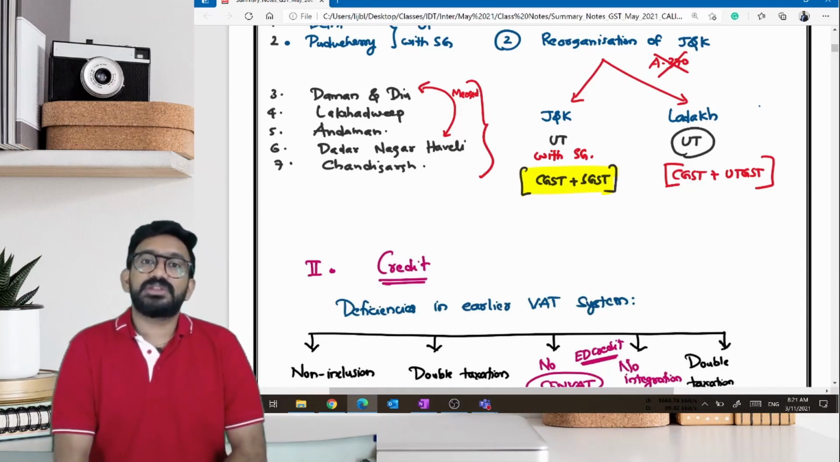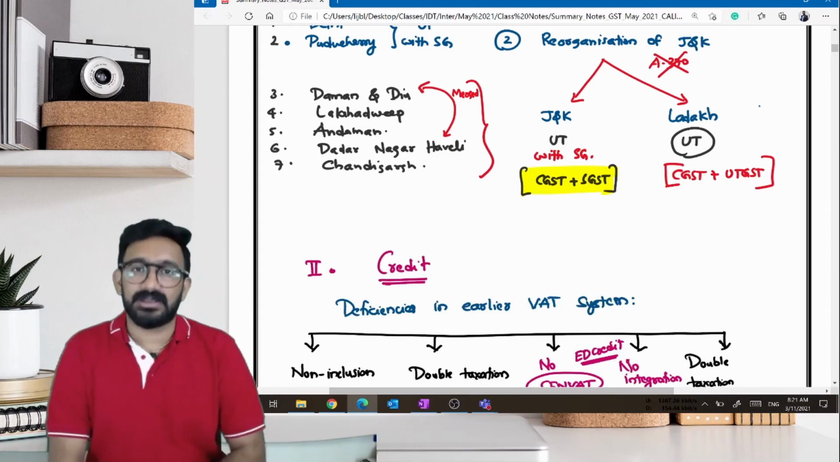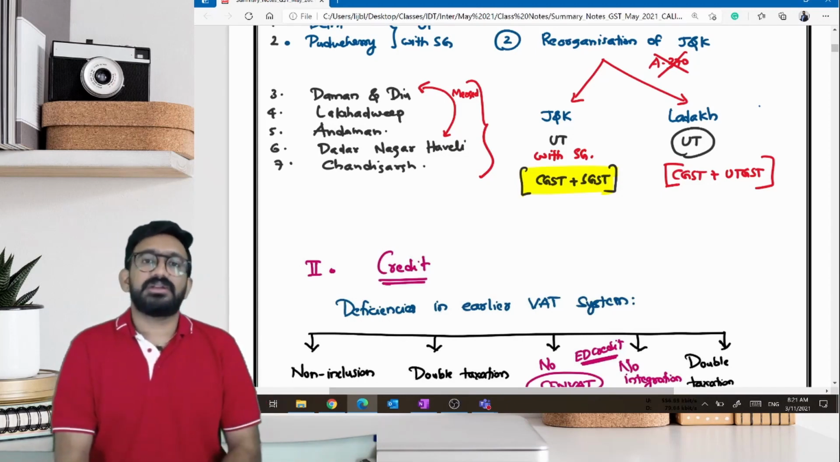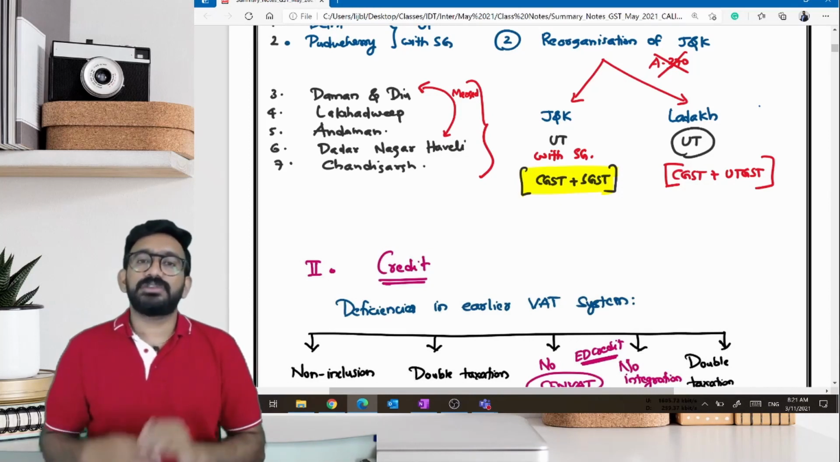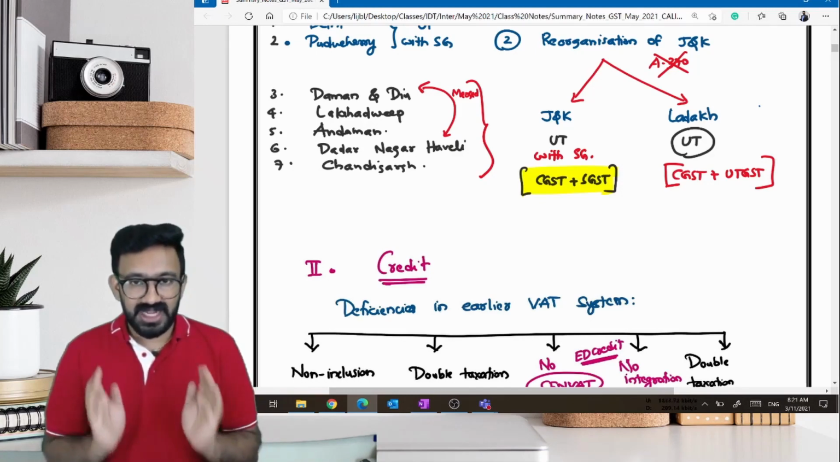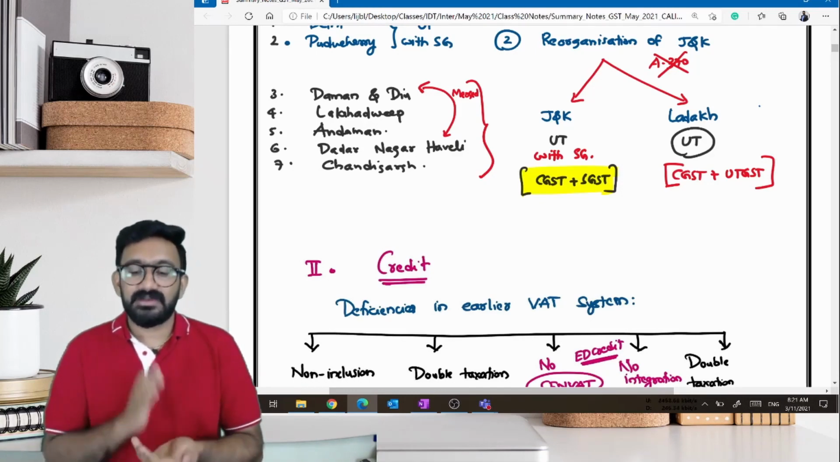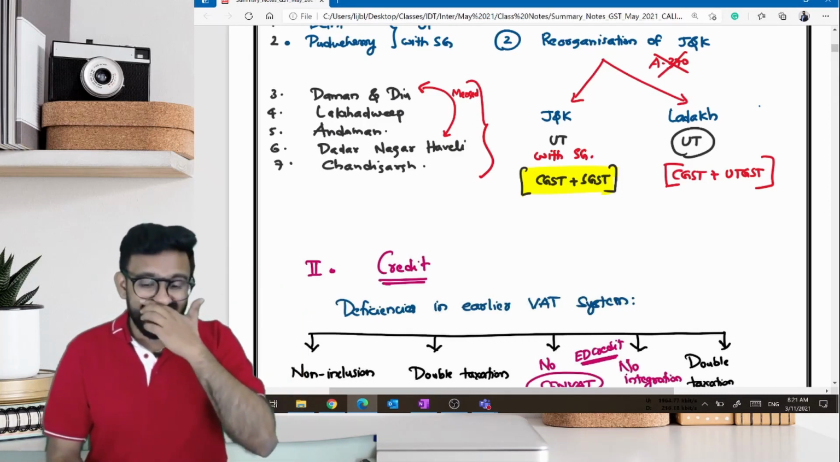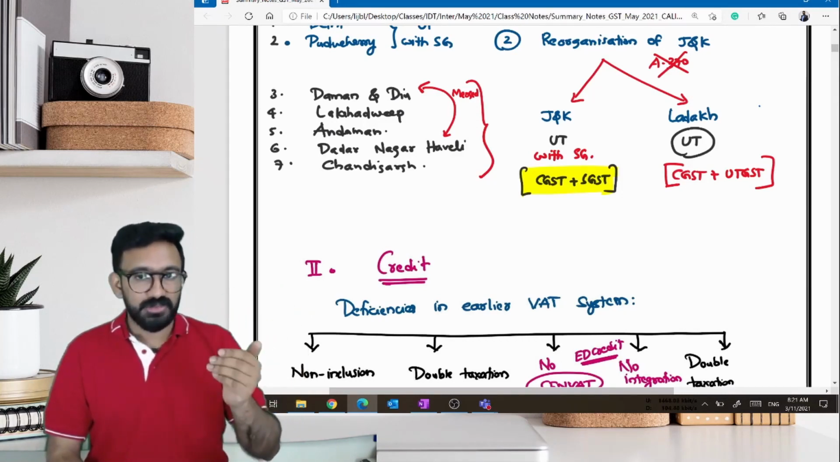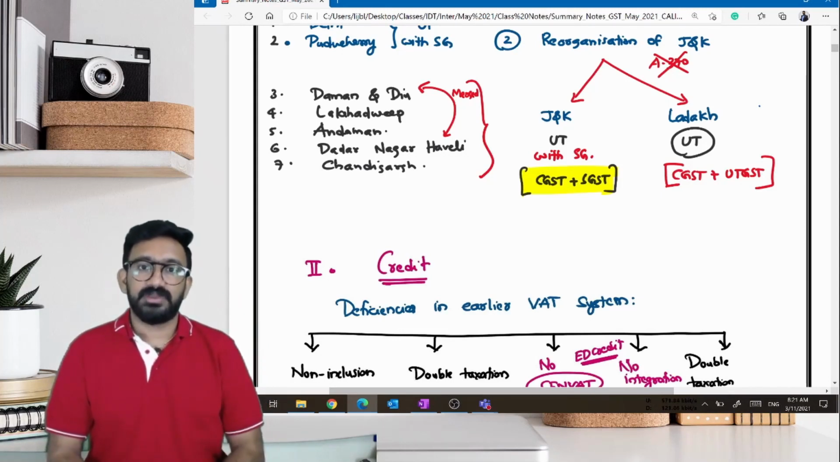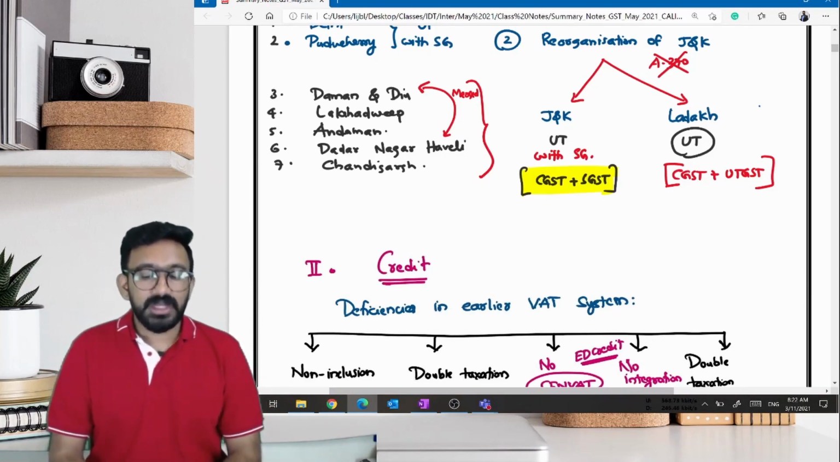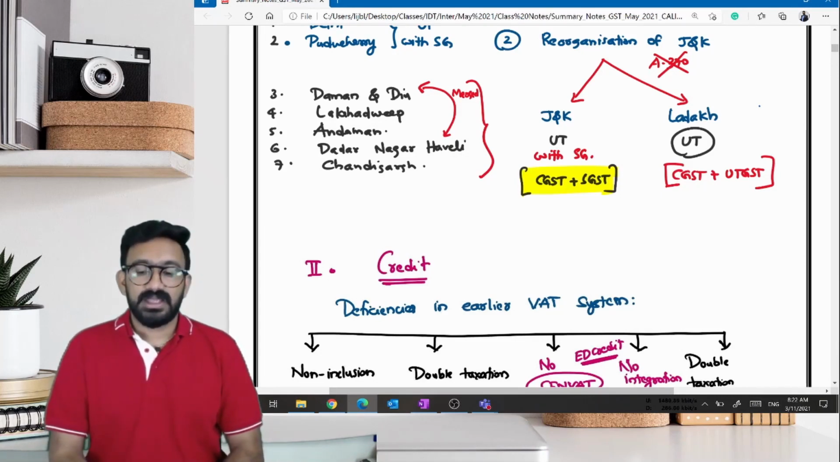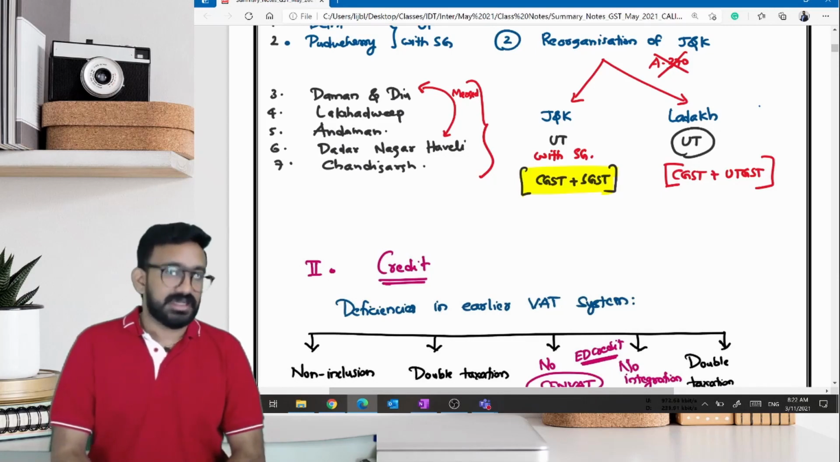But what did they do with Jammu and Kashmir? Jammu and Kashmir was a state earlier. They removed that category of state from Jammu and Kashmir, and divided it into two. They removed 370, changed the Jammu and Kashmir status from state to a union territory, and divided it into Jammu and Kashmir and Ladakh. Jammu and Kashmir is a union territory with state government, and Ladakh is a union territory without state government.